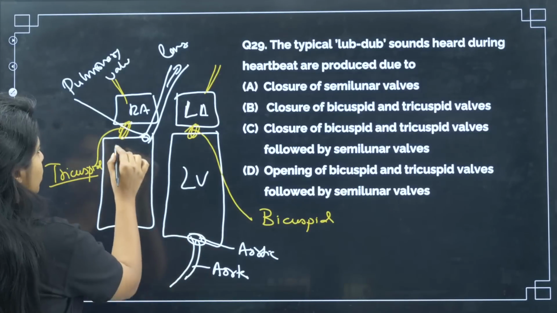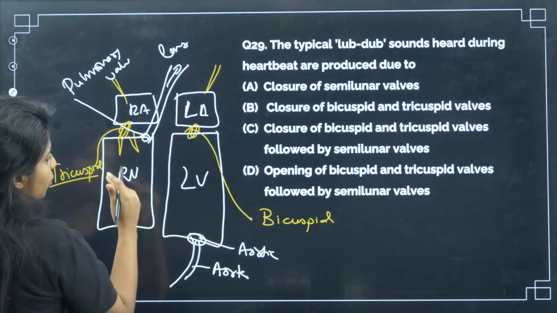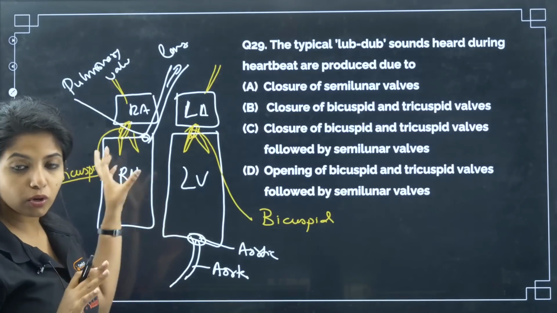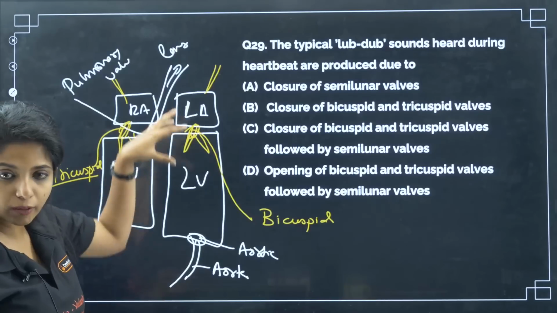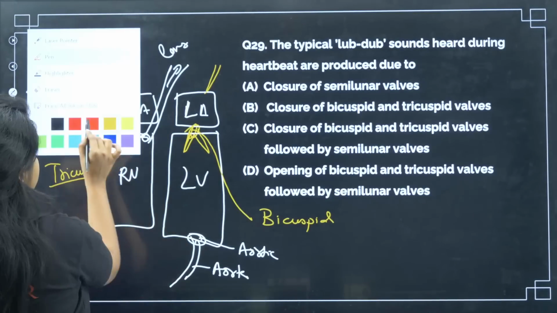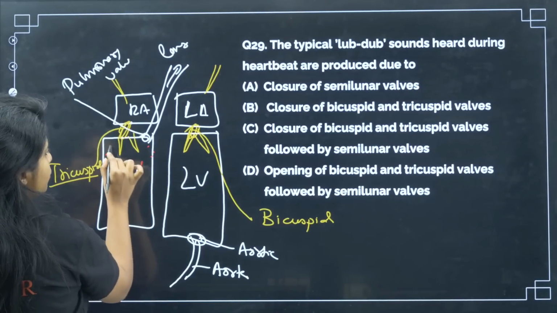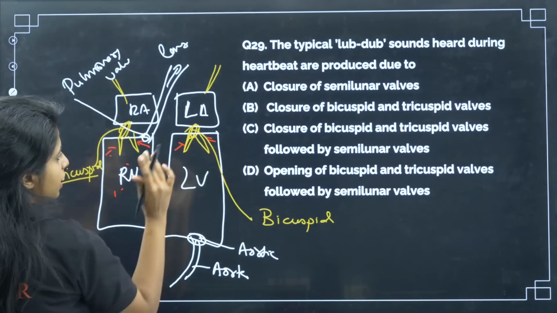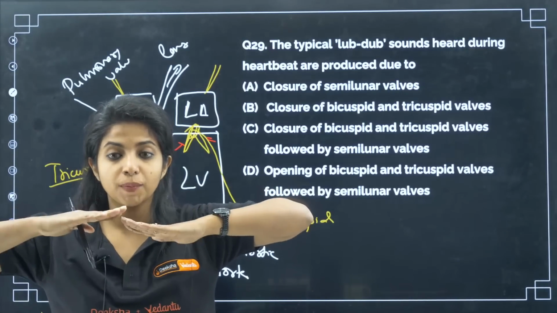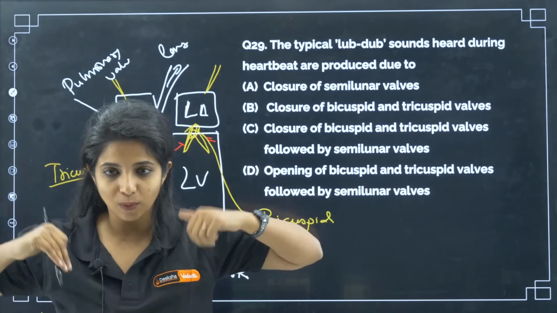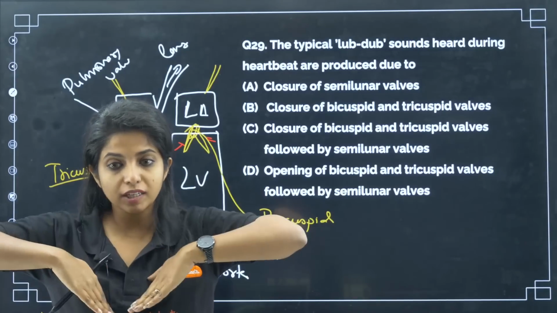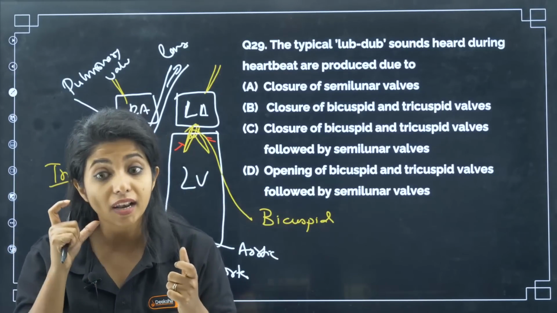The valves are usually in the open state, putting all the blood down into the ventricles. Now when the ventricles contract, the blood pushes these valves inside. So something which was like this becomes like this because of the pressure. This is known as the lub sound. When the tricuspid and the bicuspid valves close off, this is the lub sound that you get.